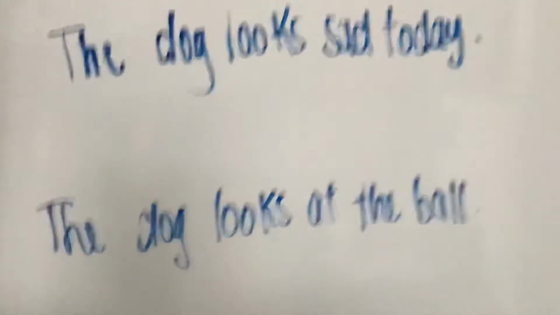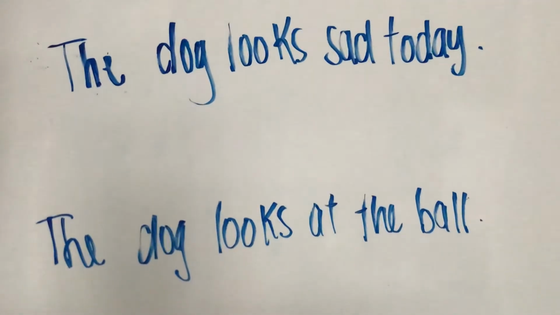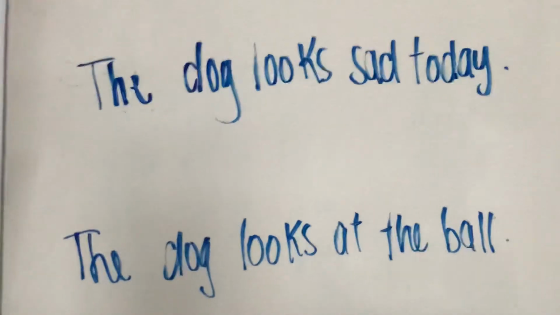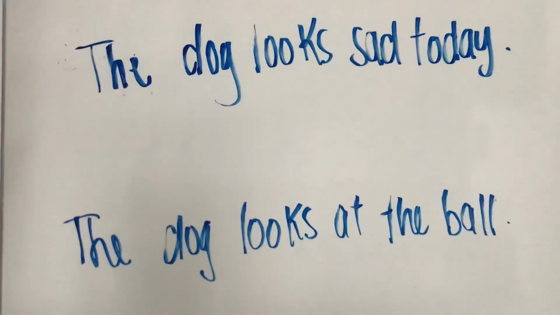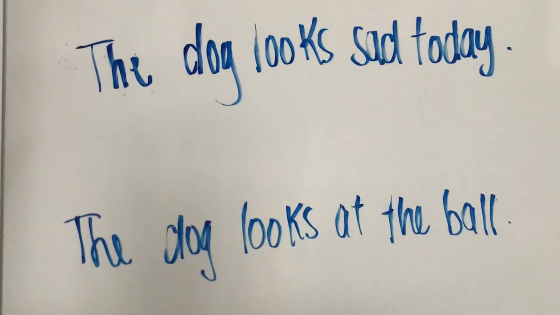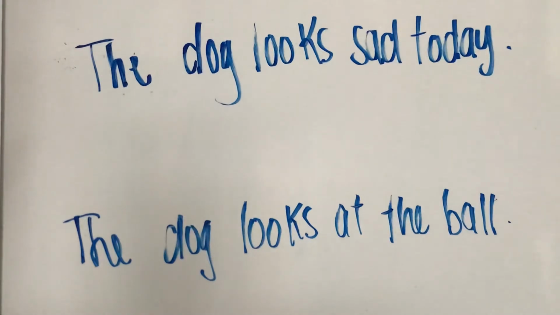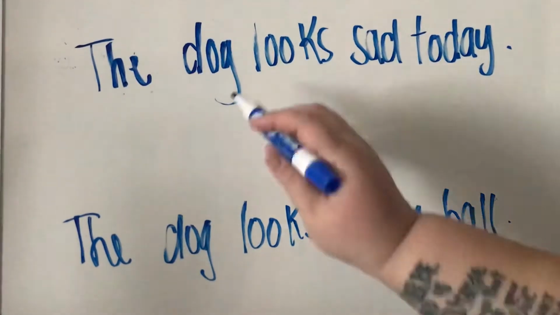Alright, so I'm going to first review the tips and tricks I taught you on the last video. So, I have two sentences here. The dog looks sad today. The dog looks at the ball. One of these is using a linking verb, and one of these is using an action verb. However, they have the same verb, so how do I tell? So the first thing that I would say you want to do, get rid of those prepositional phrases. If you see them, let's start here.